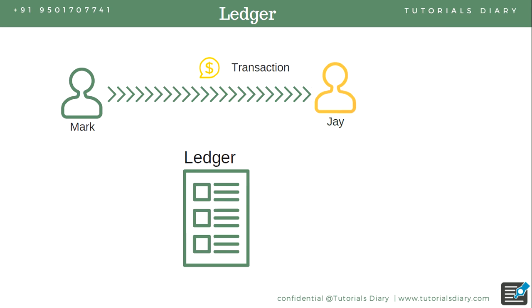Let's take this example where Mark has to send some dollar value to AJ. This is known as one transaction, where Mark is sending some amount to AJ. These transactions get stored in a file that is known as a ledger. A ledger is just record keeping, where multiple records are kept so that we can refer to them in the future as needed. It does not store only one transaction; it can store multiple transactions at the same time.